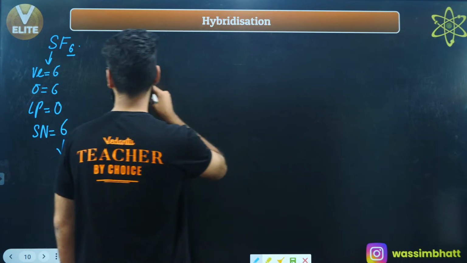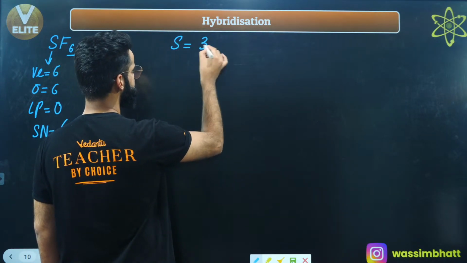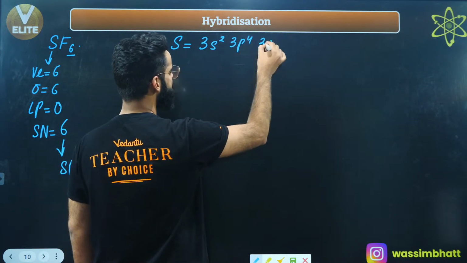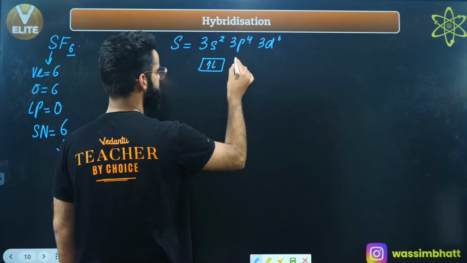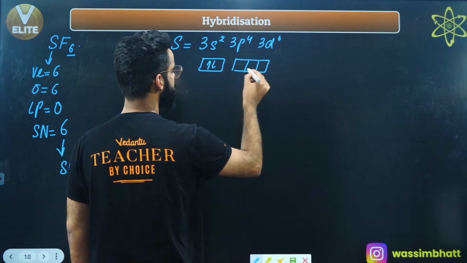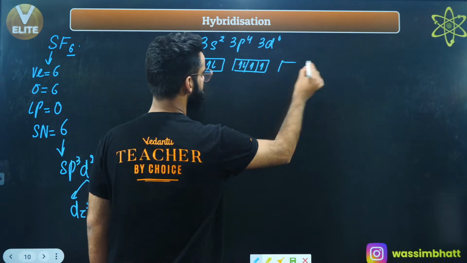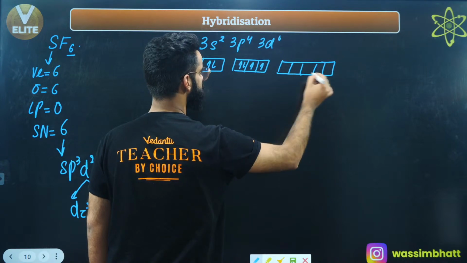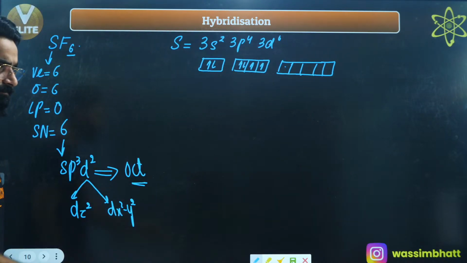Have a look, guys. If you talk about sulfur, sulfur belongs to oxygen family. The outermost configuration of sulfur is 3s2, 3p4. And there is 3d as well, which contains 0 electrons, right? This is the ground state electronic configuration of sulfur.